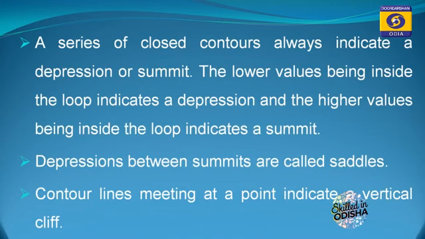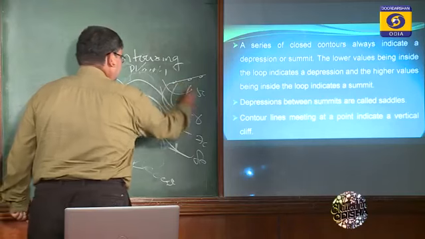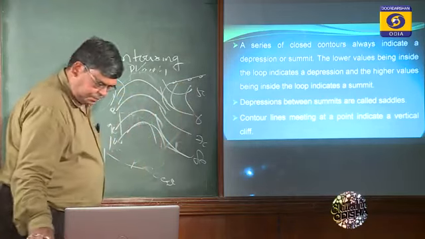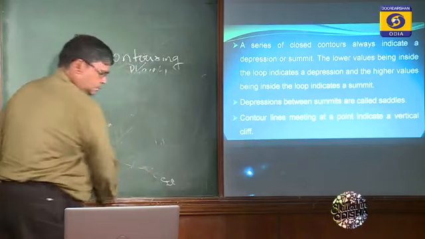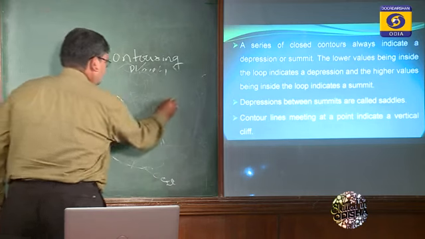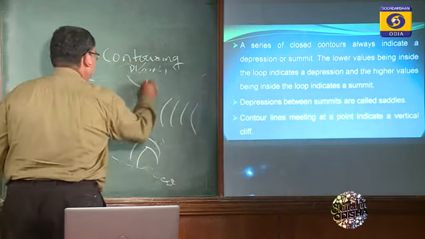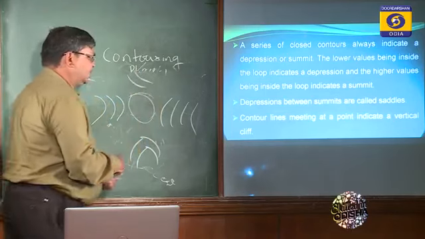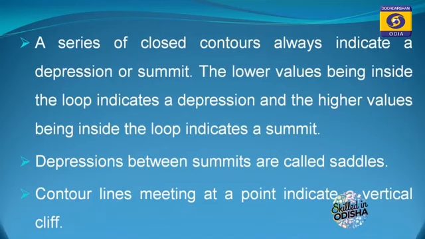Suppose here is like this. So this portion is known as saddle, and contour lines meeting at a point indicate a vertical cliff.